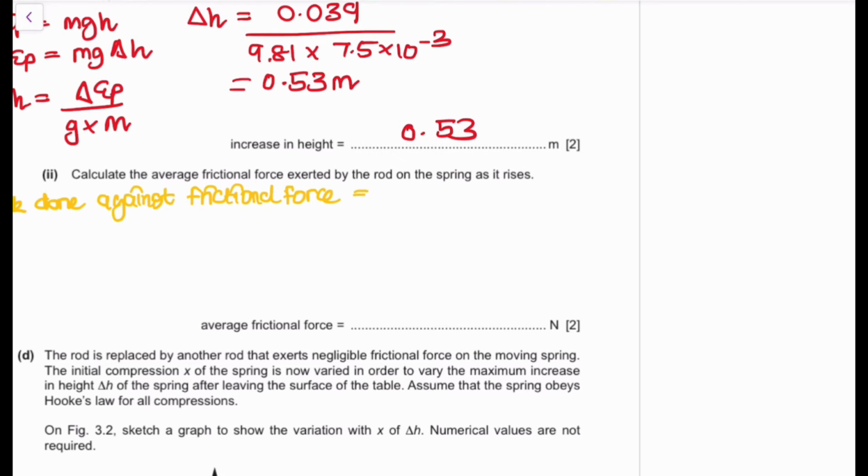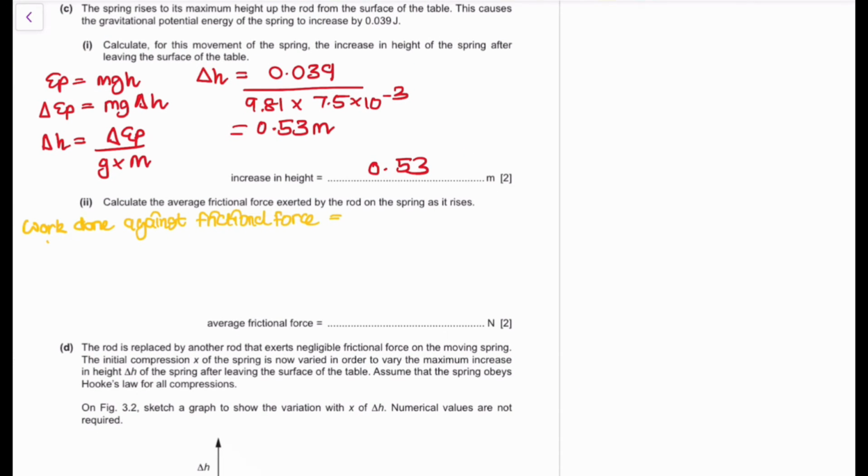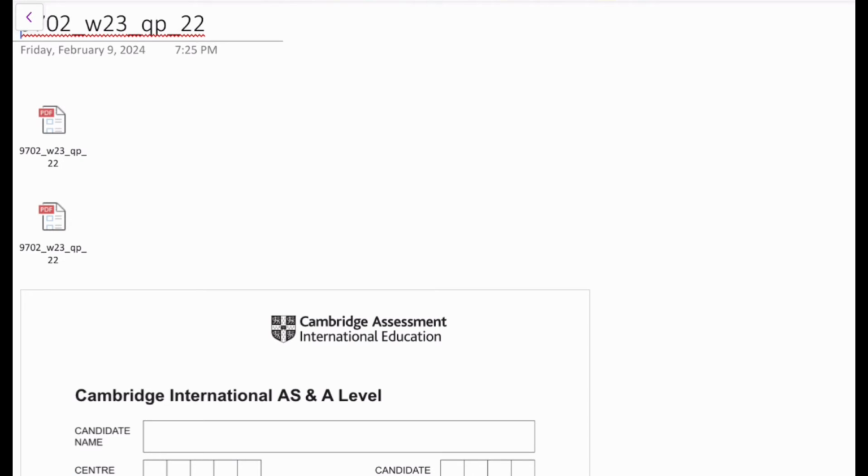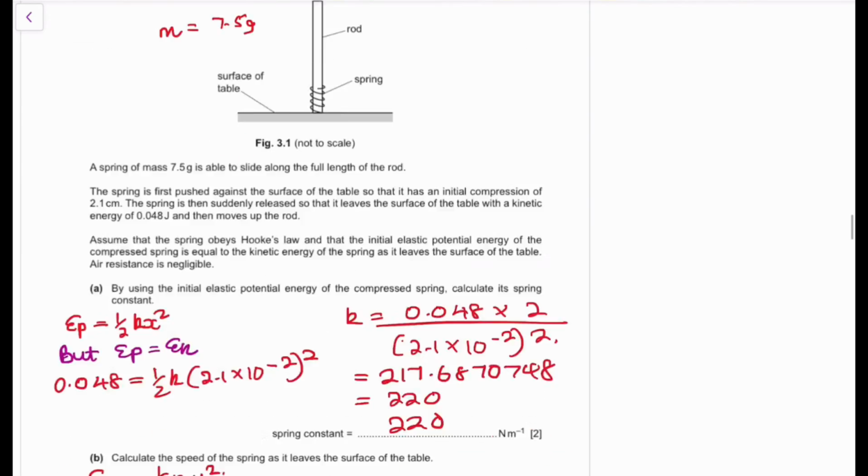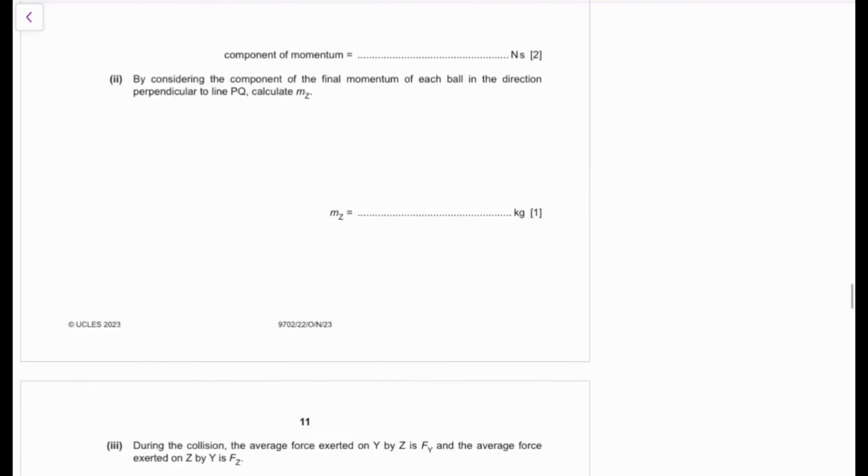So the work done against frictional forces is going to be equivalent to the loss in EK minus the gain in EP. This is a very important rule that you guys have to know.